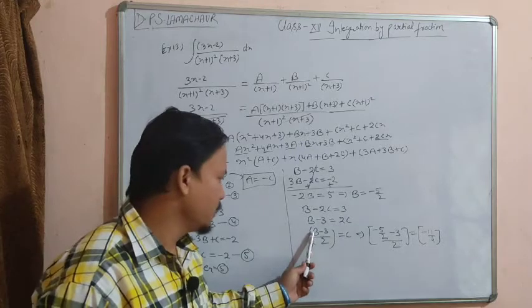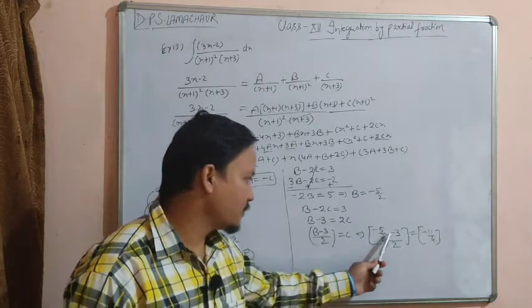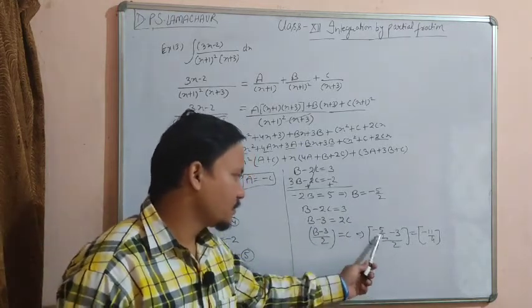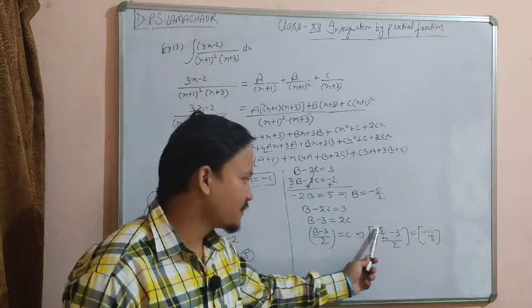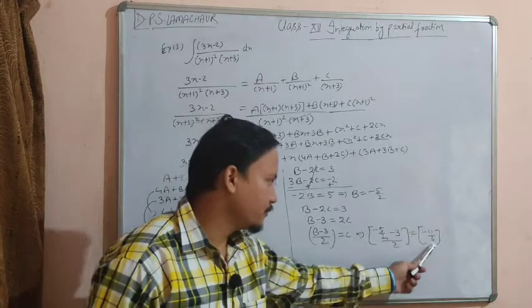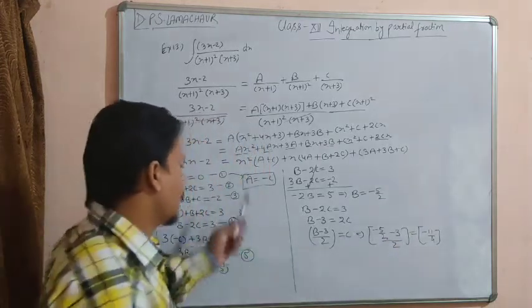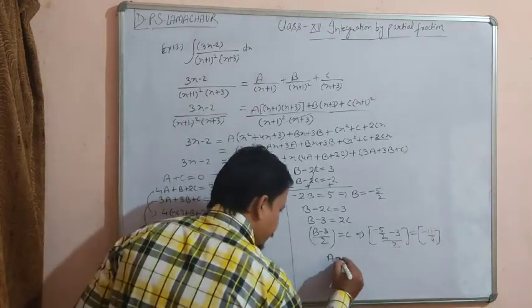We are going to put it here. So minus 5/2 minus 3, divided by 2. So this 2 will be multiplied with 3. So 2 threes are 6, minus 6 minus 5, minus 11, 2 twos are 4. So this is the value of c. Now a is equal to minus c.